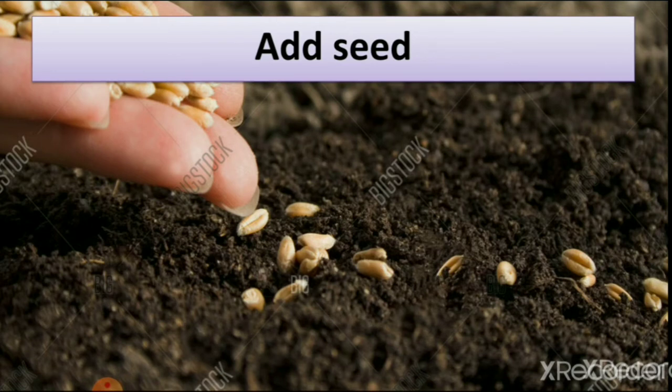As we know, when we grow a plant at our home, we dig the land or the pot and put seeds inside it. But when you grow plants in a farm or field, the farmer throws the seeds in the field.